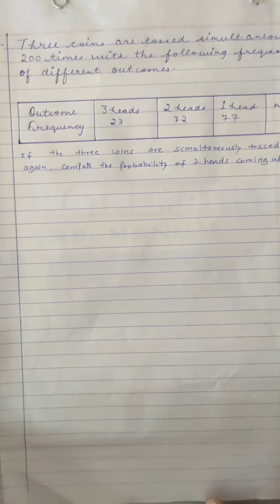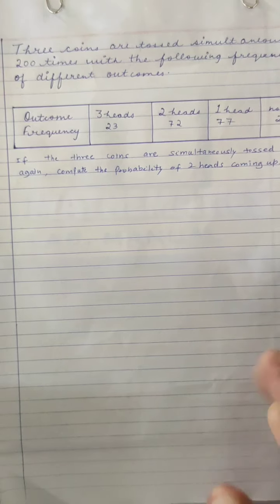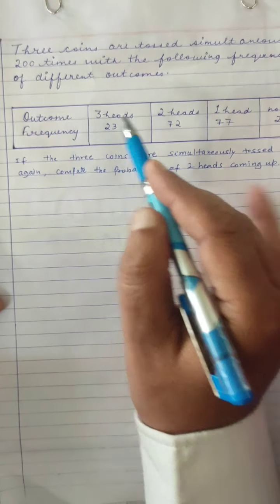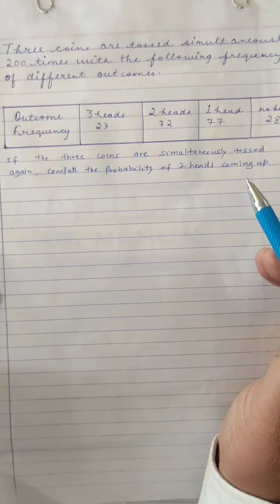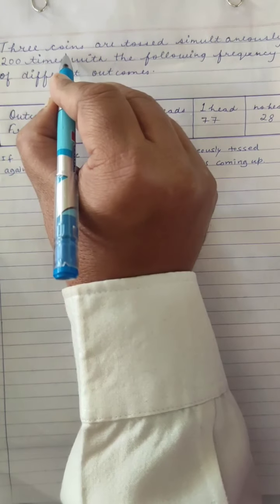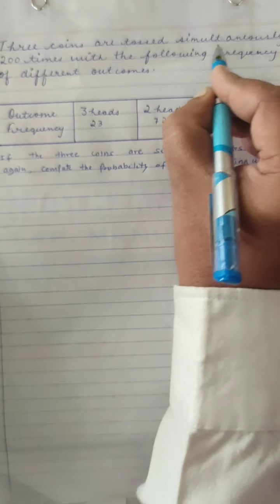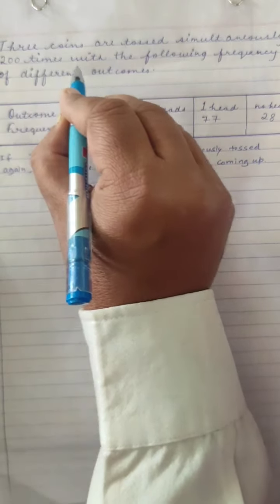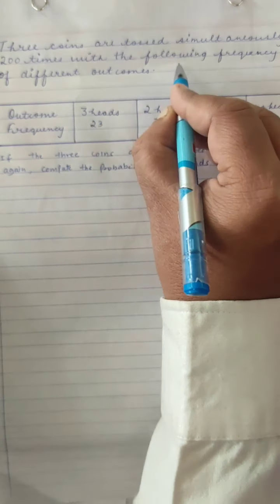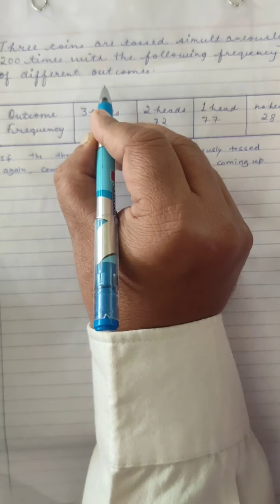We take one more question. Three coins are tossed simultaneously 200 times with the following frequency of different outcomes.